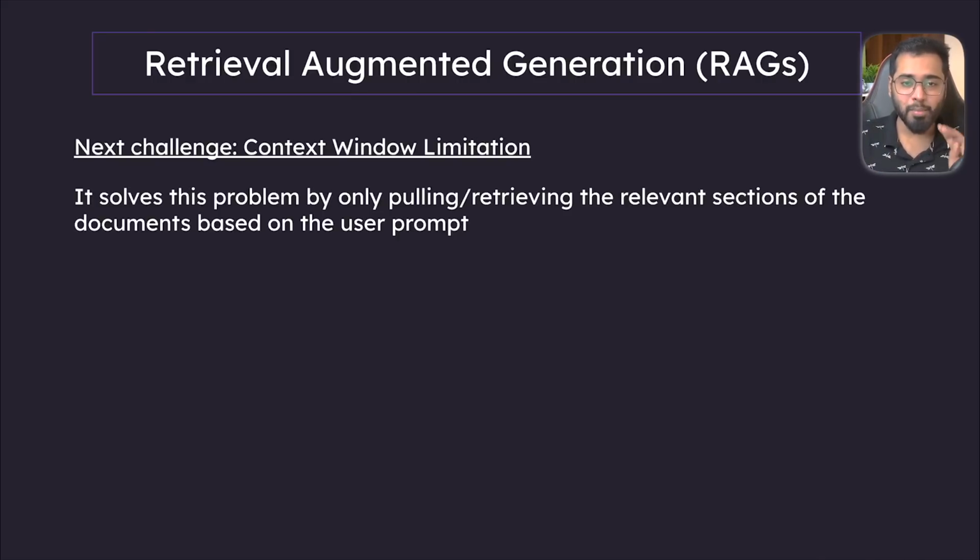So this is the second problem that RAGs solve, which is context limits. You can make all these PDFs and everything available to the LLM without having to actually dump all of it into a prompt. Let's say you have 100 or 1,000 documents sitting in your own private database. The way RAGs solves this is by only pulling in the relevant sections of the documents based on the prompt that the user provided. This way we keep things efficient. We only extract certain chunks from all the documents that are relevant to the user's question and then send it to the LLM. That's why it's called RAGs, or Retrieval Augmented Generation.